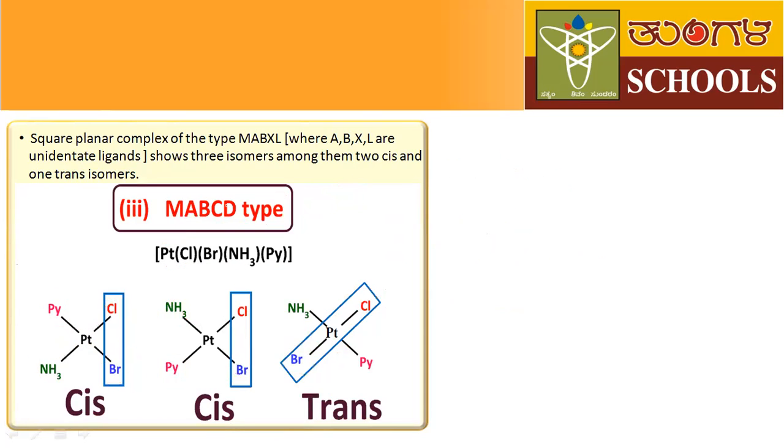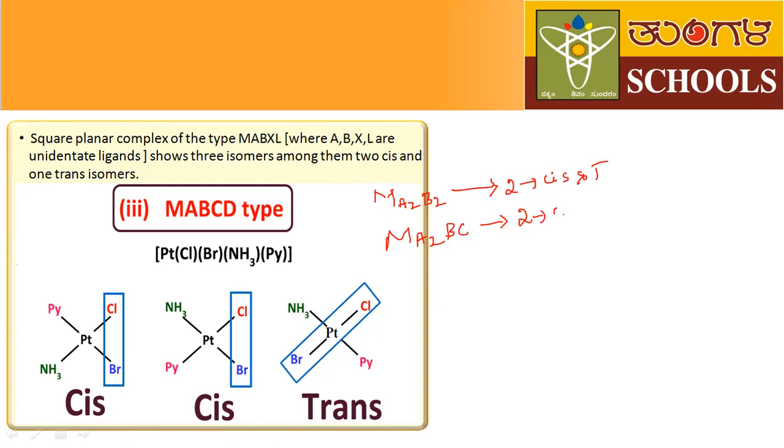Okay, here just only 3 points you have to remember. Ma2B2 type of complexes show how many isomers? Two isomers. Next, Ma2BC type of complexes show how many isomers? Two isomers. Here one is a cis, another one is a trans.